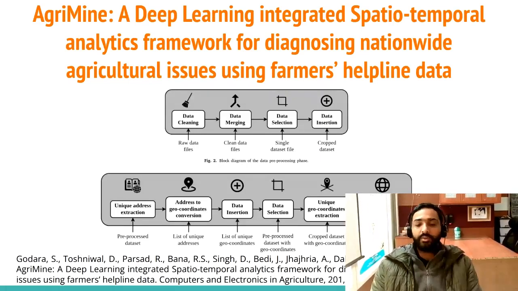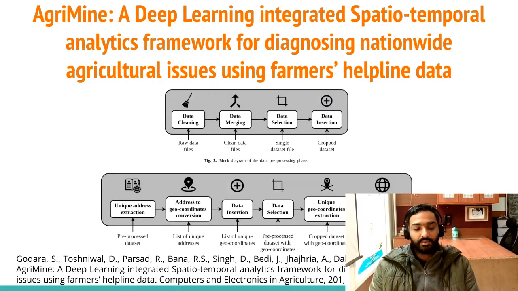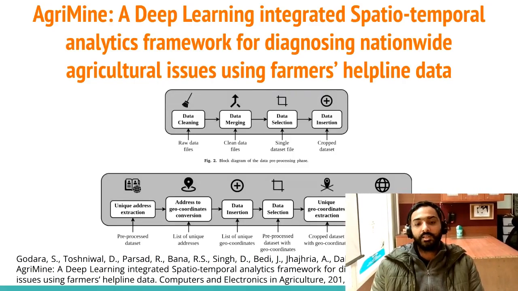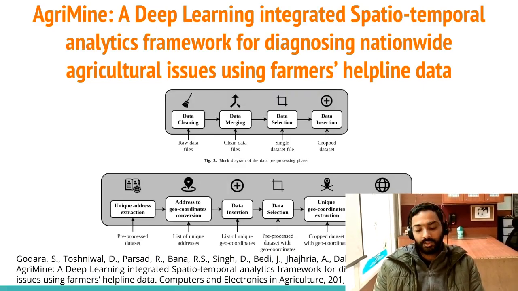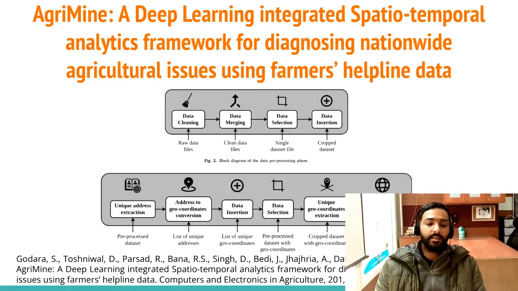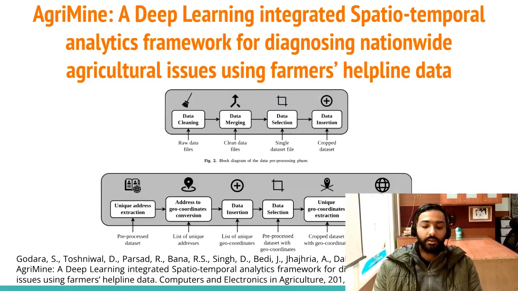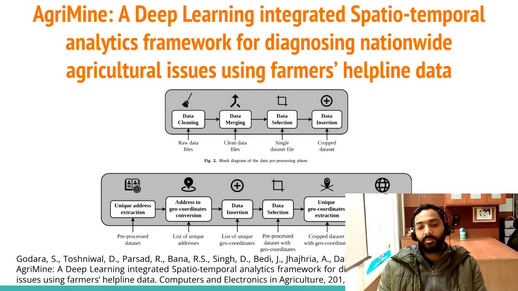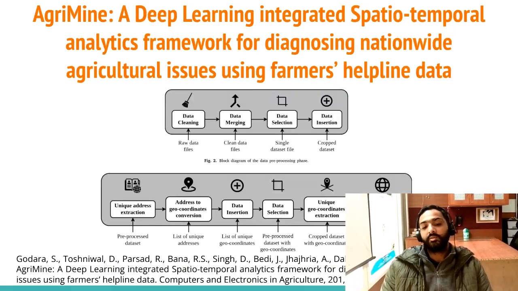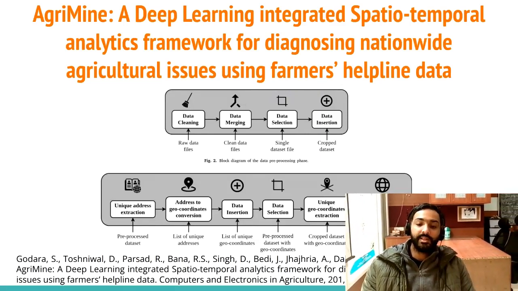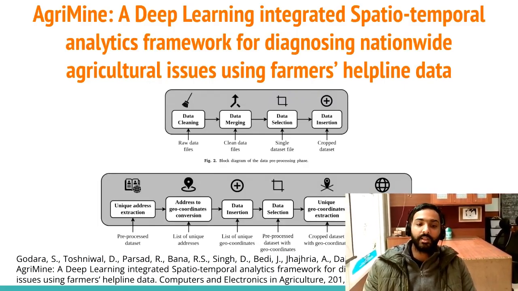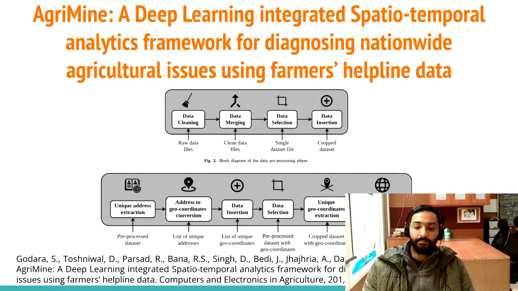The detail of the pipeline is given in the paper referenced here, and the pipeline shown here is for the spatial analysis. For example, in the KCC dataset we do not have latitude and longitude information. So somehow we need to add the latitude and longitude information to the dataset, and after that good visual analysis can be done.